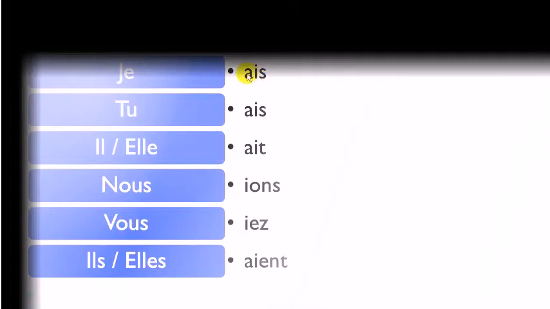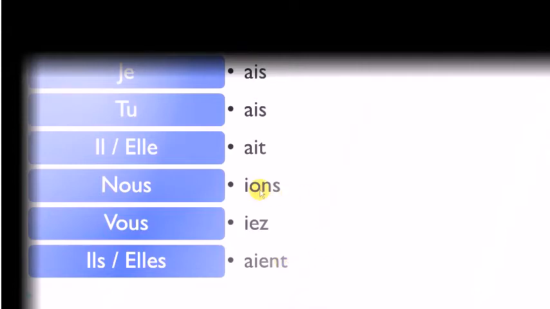will be pronounced e. This will be pronounced e, obviously, because you write it the same way. This will be pronounced e as well. So final S and final T are not pronounced, and this is pronounced the same way. And the good news is that this form, A-I-E-N-T, is pronounced E as well. Okay, so we've got E here, E, and then E. Okay, so that's quite easy to produce. I mean, it's not a big difficulty for the students to make this E sound.